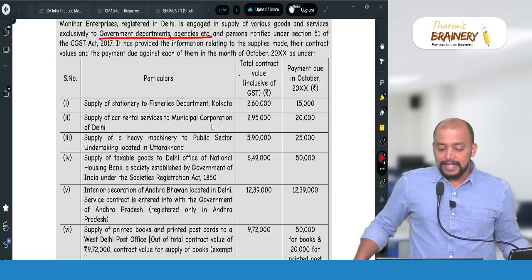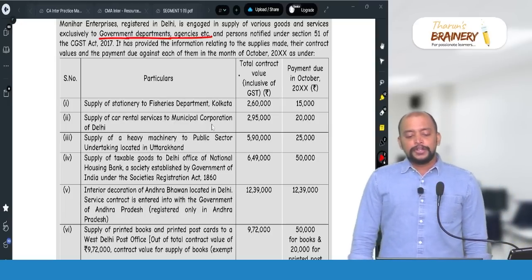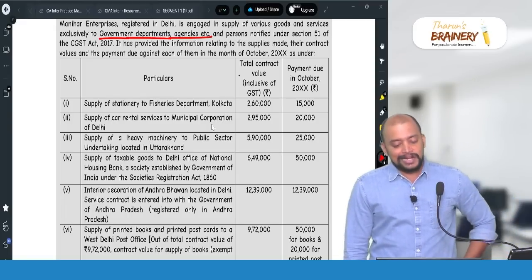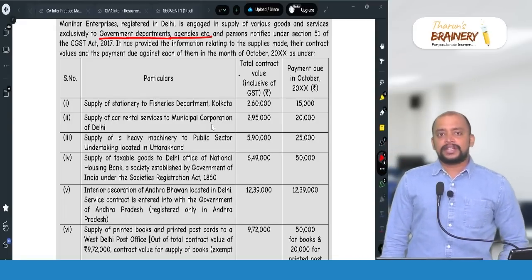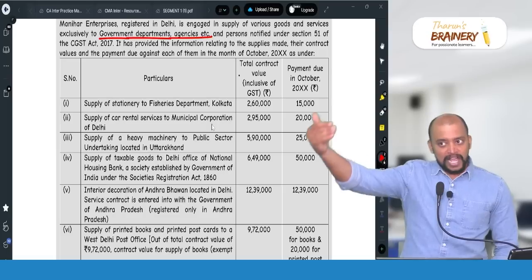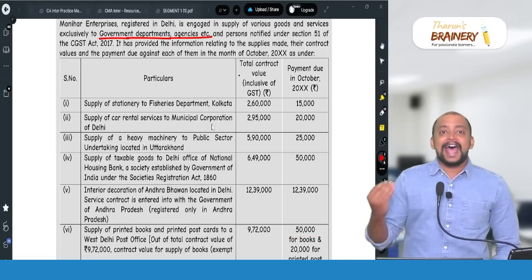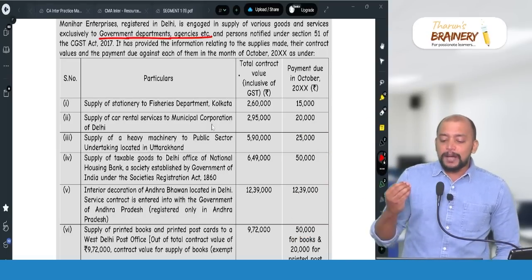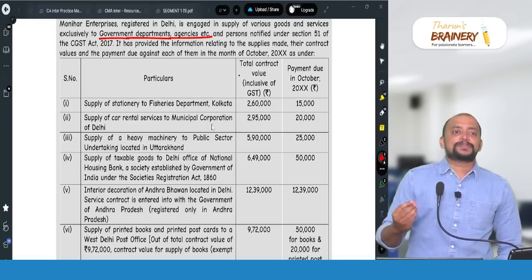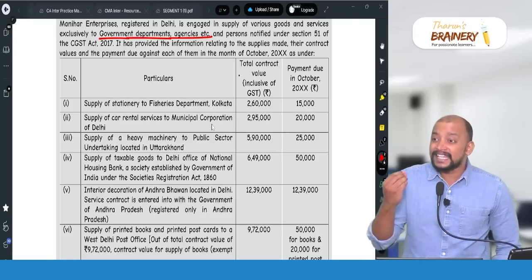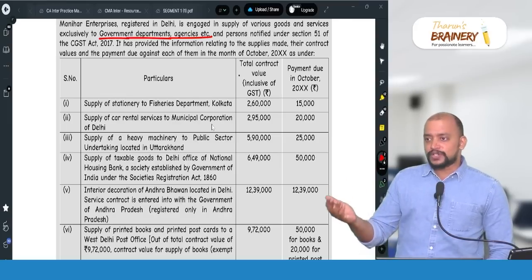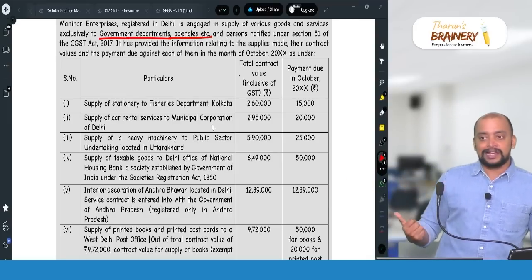Then third, supply of heavy machinery to public sector undertaking located in Uttarakhand, 5,90,000. So definitely value of supply under the contract exceeds 2,50,000, and as this is supply of machinery, so it is supply of goods, and the place of supply as per section 10(1)(a) of IGST Act, that is ending point of the goods will be taken, that is Uttarakhand.